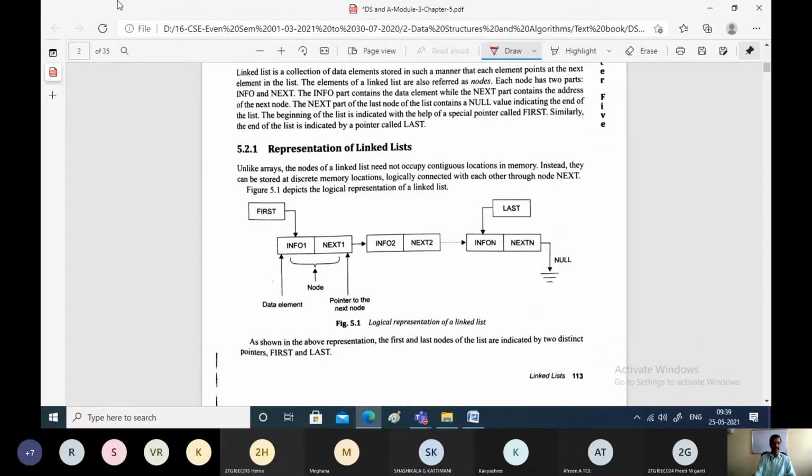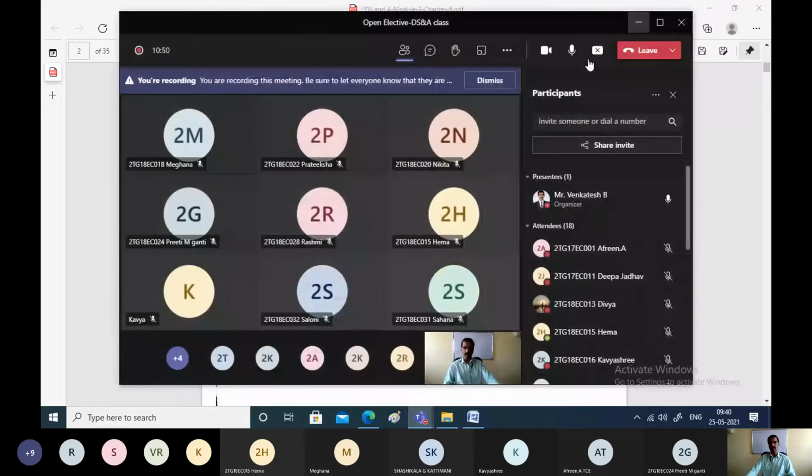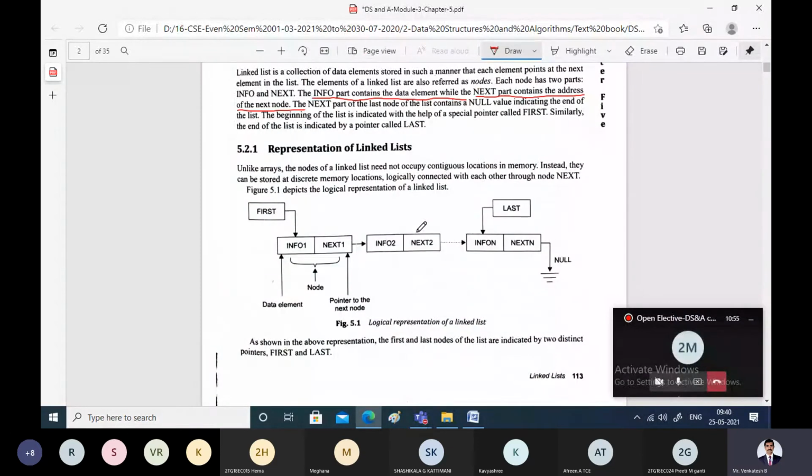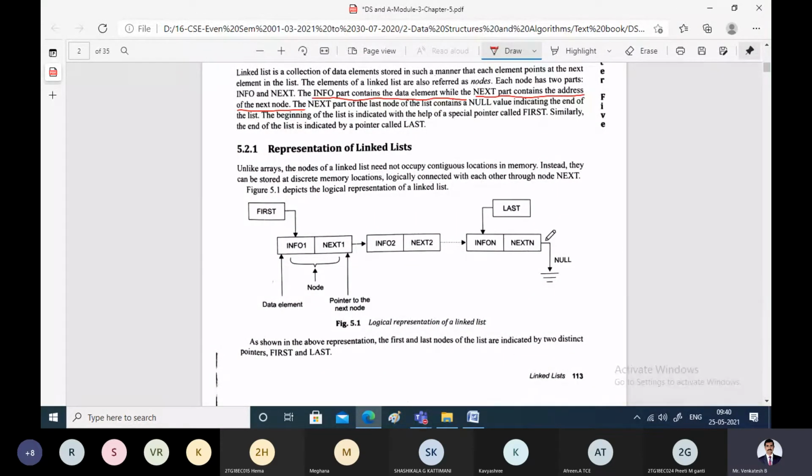Once we see its representation, we'll come to know. So linked list has two parts. The information part contains the actual data, and the pointer part contains the address of the next node of the linked list. Right? Now, once we look at the diagrammatic representation of the linked list, the things will be clear.